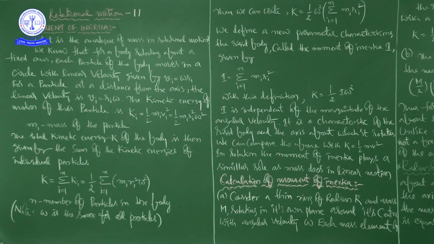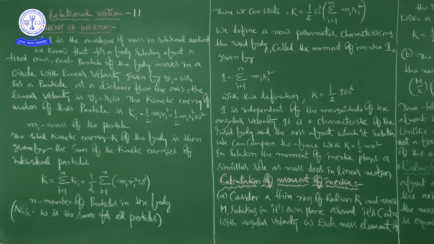Just for one minute, keep in mind what inertia is. Inertia is actually the unwillingness of an object to change its state. Suppose the body is at rest; to go from rest to motion, it needs external effort. That nature of the body is called inertia. State means you have to keep in mind state of rest, state of motion, and state of direction. These three things come into the picture.